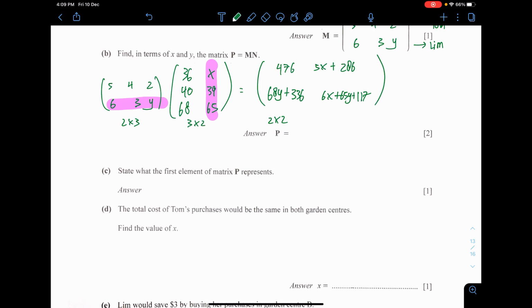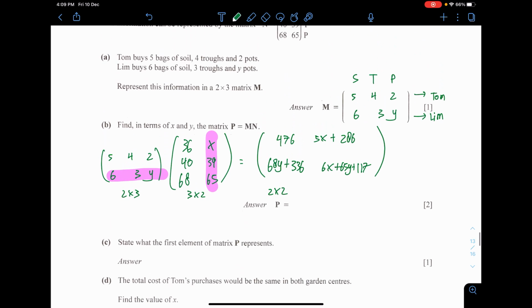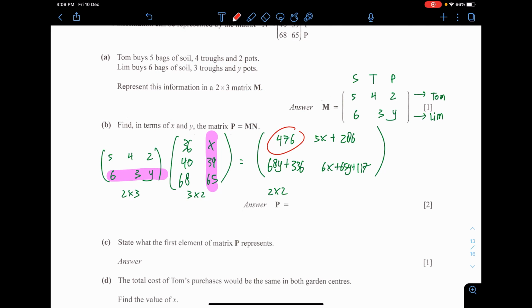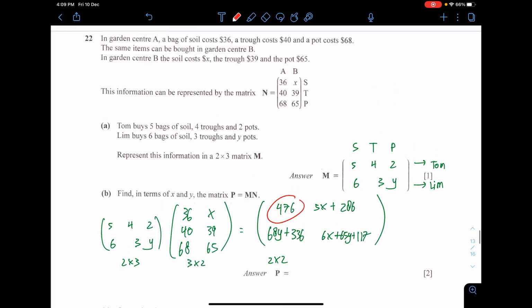State what the first element of matrix P represents. The first element is 476. Okay, what is this actually telling us? Now let's take a look at how we get the number 476.